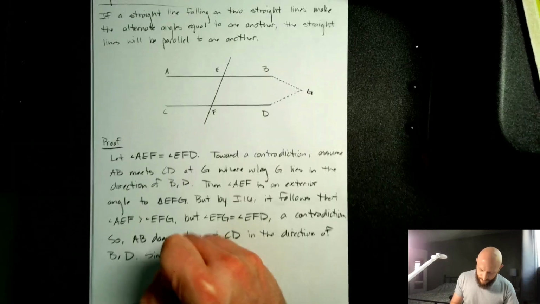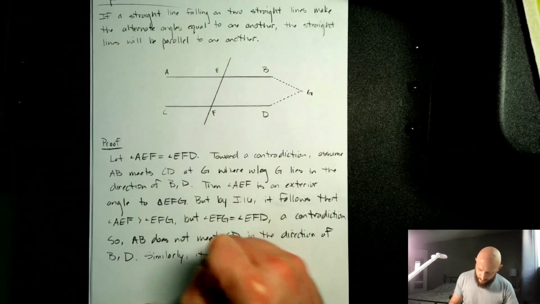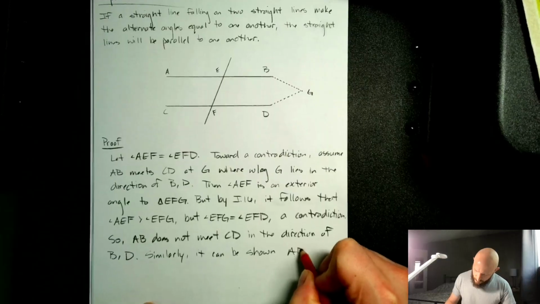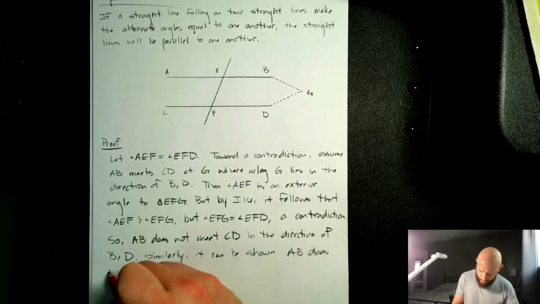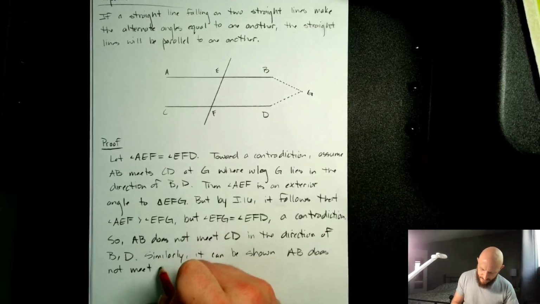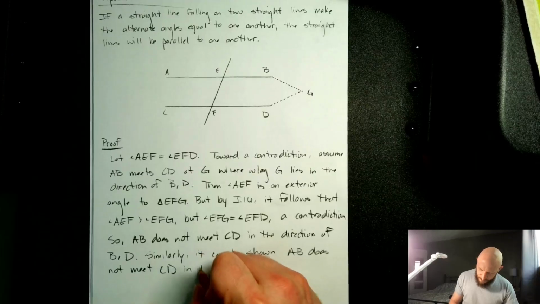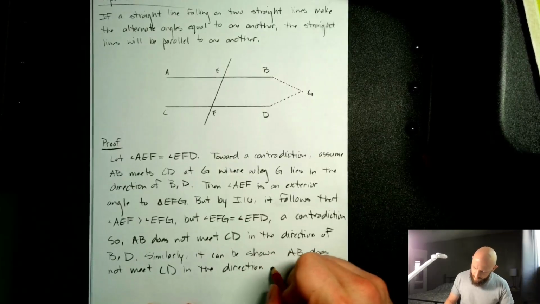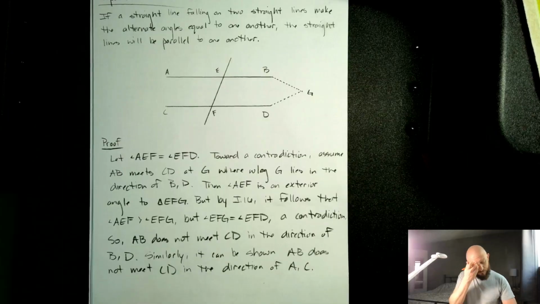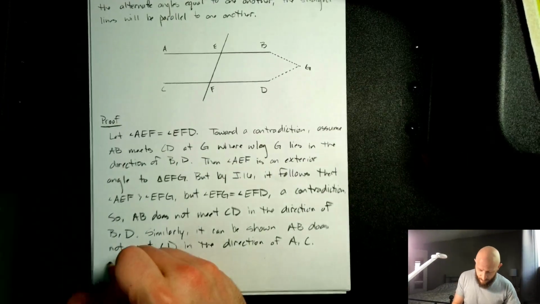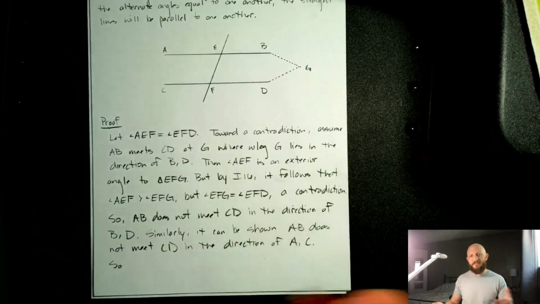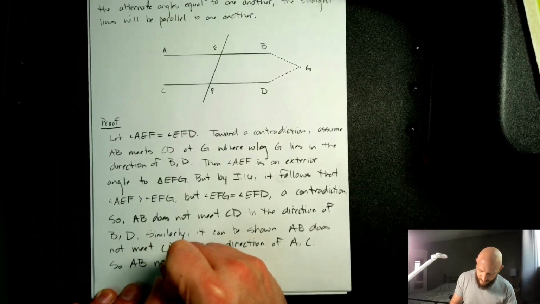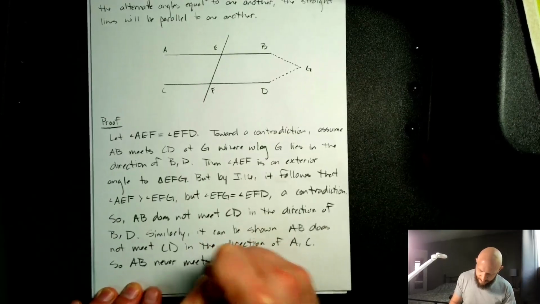Similarly, it can be shown AB does not meet CD in the other direction, of A, C. So AB never meets CD.